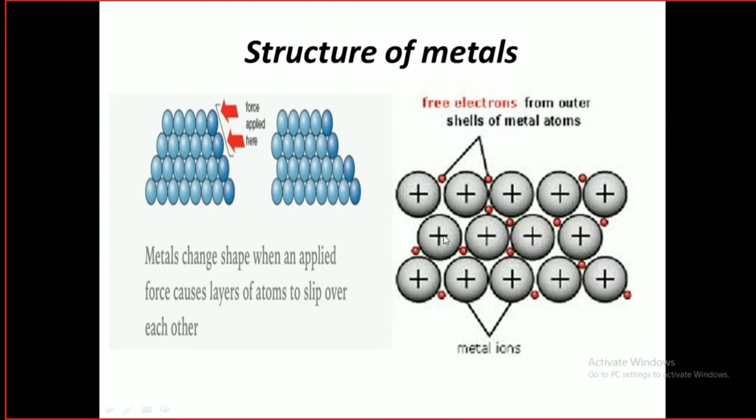We know that whenever any atom loses an electron, it becomes positively charged. So when these metal atoms lose the electron, a positive charge appears on them. Now they become positively charged metal ions.